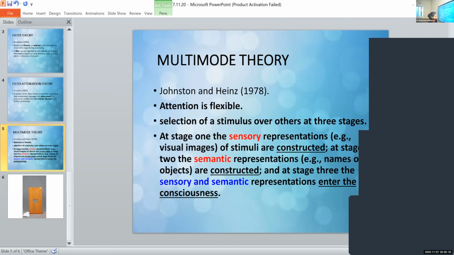Okay, so stage 1, 2, 3, that is early, middle, and late stages. We have construction of sensory representation, construction of semantic representations, then the sensory and semantic representations entering into our consciousness in the third stage.